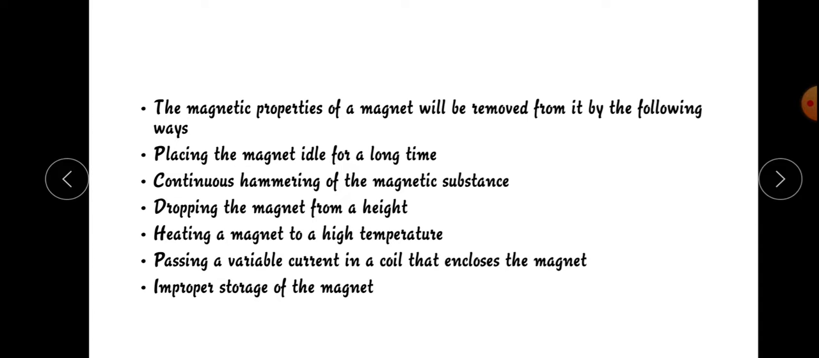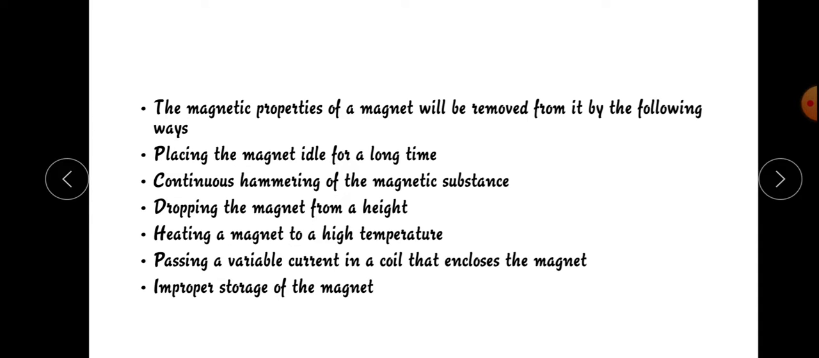The magnetic properties of a magnet can be removed in the following ways. First, placing the magnet idle for a long time; the magnetic property will be removed. Second, continuous hammering of the magnetic substance will remove its magnetic properties. Third, dropping the magnet from a height; its magnetic property will be lost.